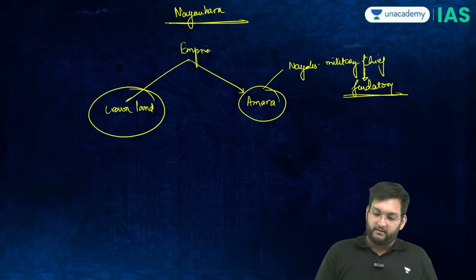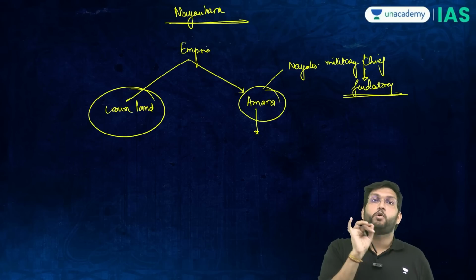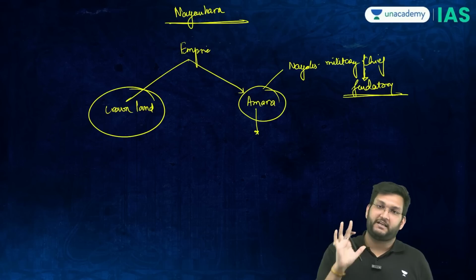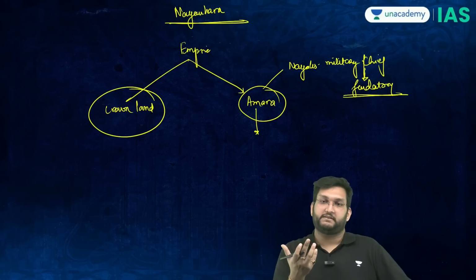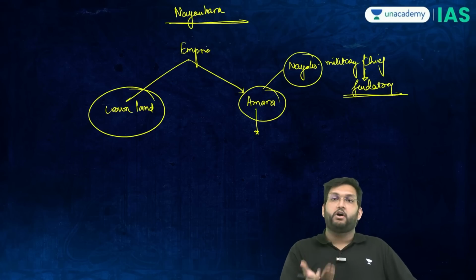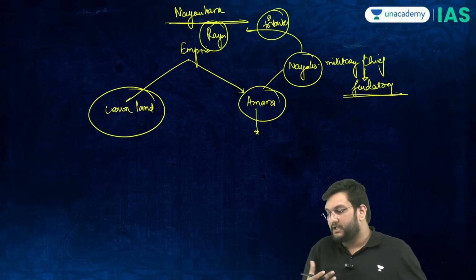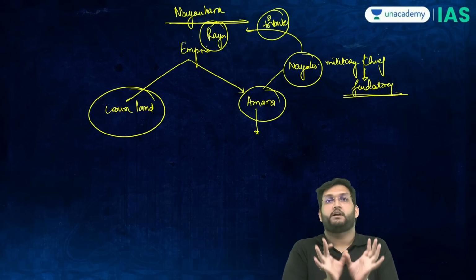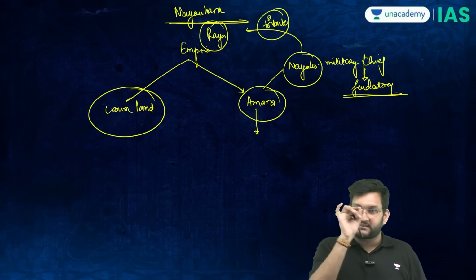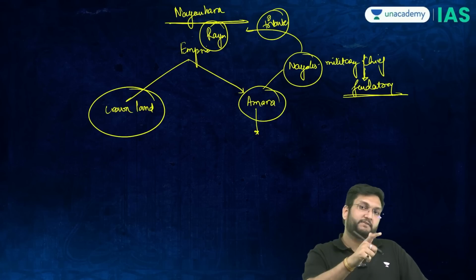When they get an Amra, they are getting it in lieu of service to the state itself. But there is no component of sending revenue to the state on a day-to-day basis, or through accountants, or even on a seasonal basis. Rather, because the Raya, the king, has given him an Amra, the Nayak gives him tribute annually. He shows his loyalty, goes to the Raya and says, I am with you, this is my tribute to you. So this is the first major differentiation between Ikta and Nayankara: there is only a one-time transfer of money.